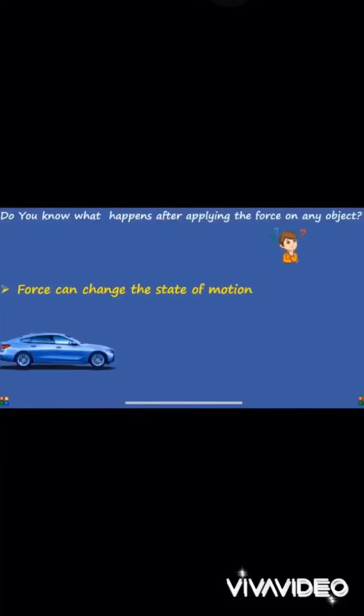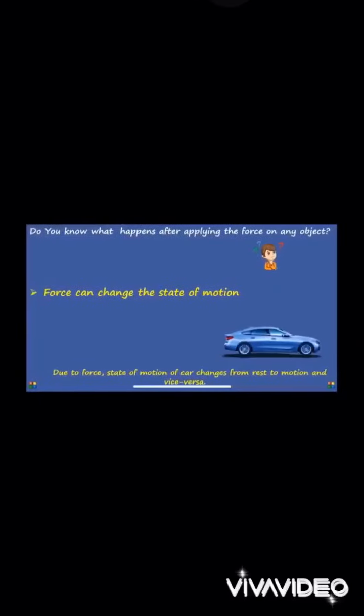If this car is in the state of rest, but when you apply the force, then the object will start moving. That means rest is converted into motion, and motion can be converted into rest by the usage of force, the effect of the force. Do you know what happens after applying the force? So you get that force can change the state of motion. An object can have a change in its state, rest to motion and vice versa.